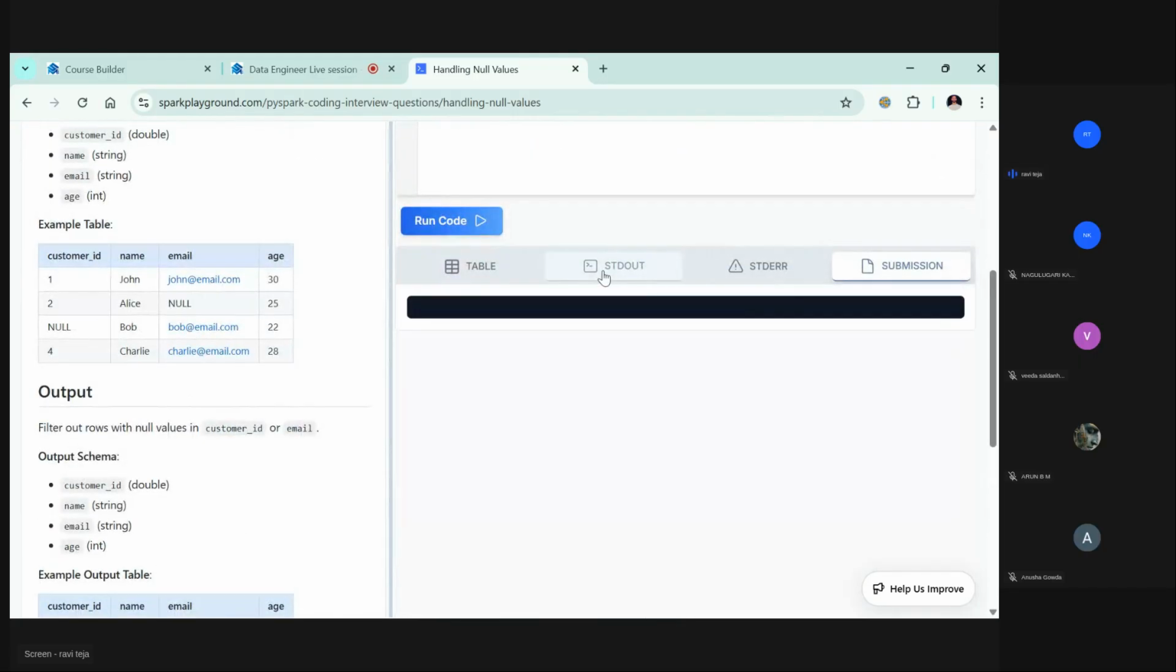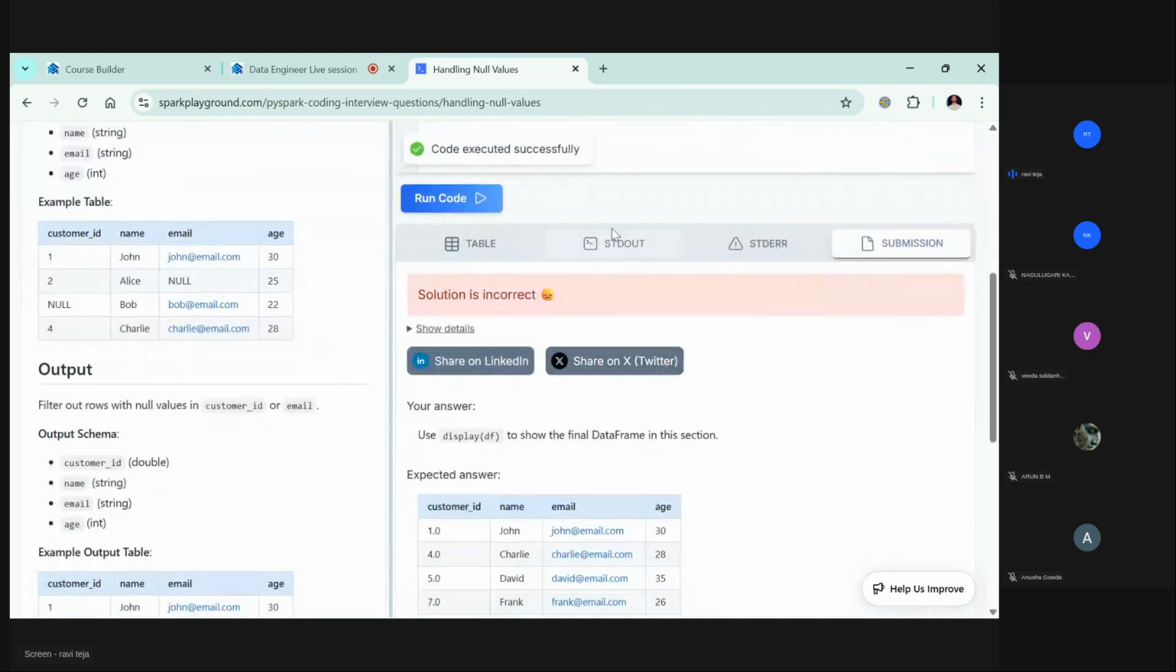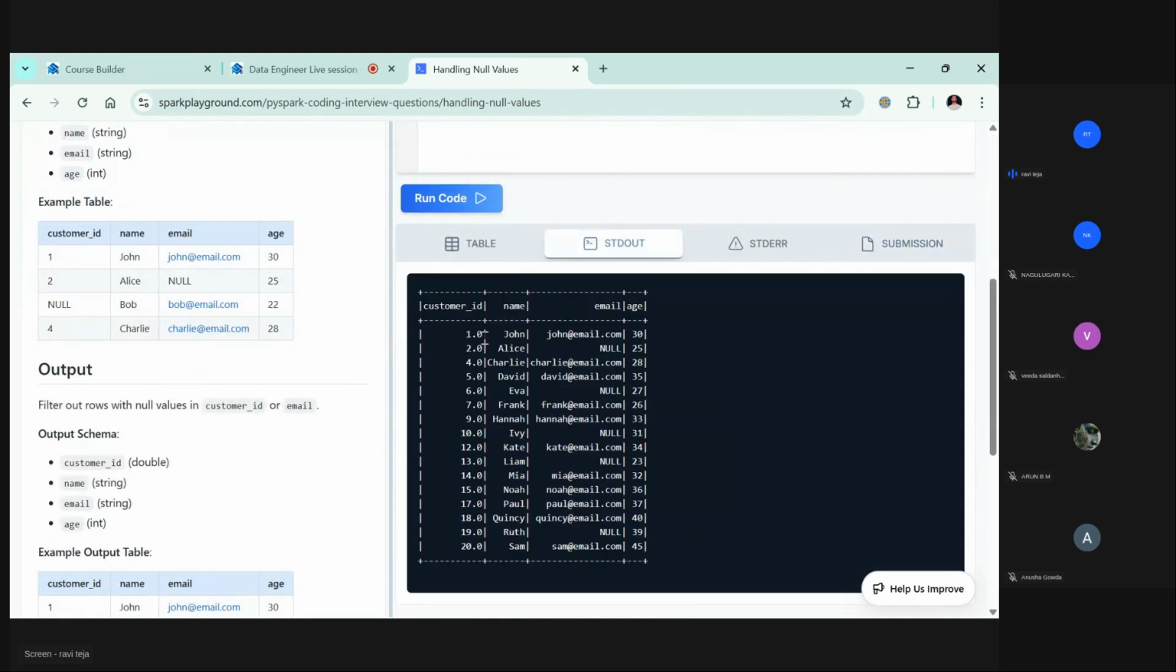Let's go here. Rather than display result, which will go at the end, for now let's go with df underscore result dot show. Let's run this. What output do we see? See, 1 is there, 2 is there, but 3 is not there because 3 is Bob and Bob has no value, it's null. Then 5, 6, 7, 8. 8 is not there because it's null, and 10, 11 are not there because they're null. 12 similarly. These are null values, so that's why you are not having any values there. Okay, fine.